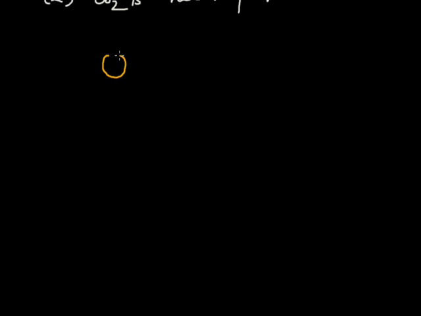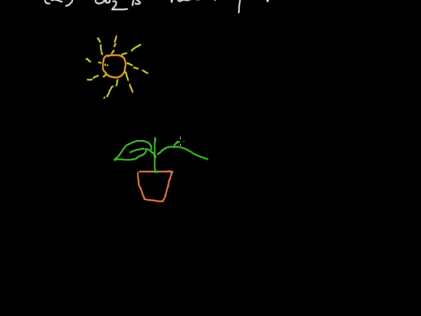Here I am showing the sun with beautiful sun rays. The sun is shining brightly. Now there is a potted plant. This potted plant is showing some green leaves. There is an experimental setup which is like this.